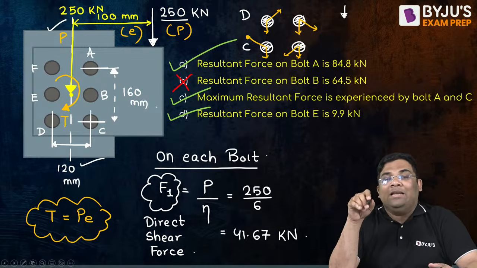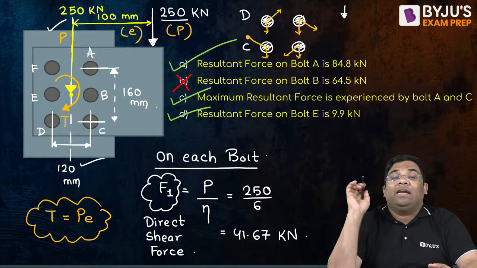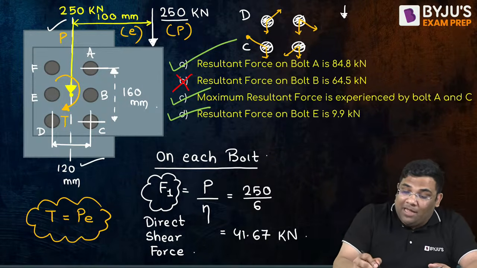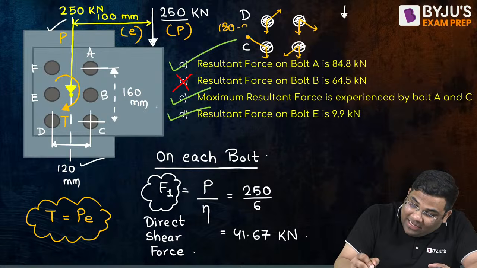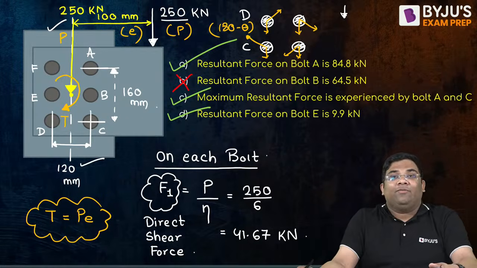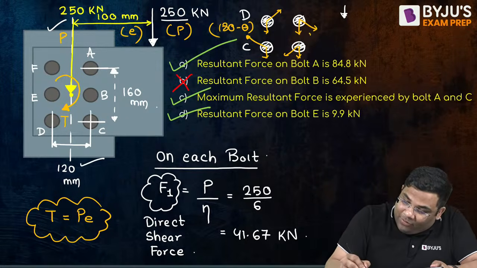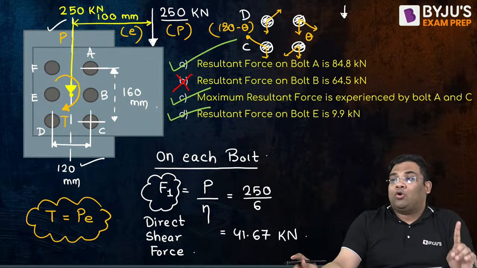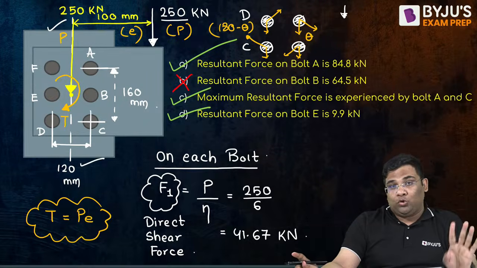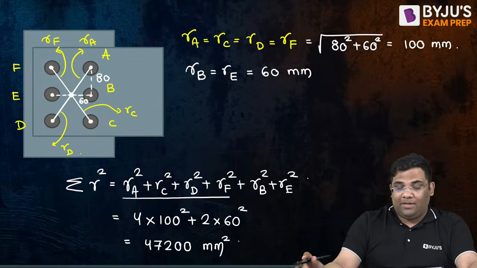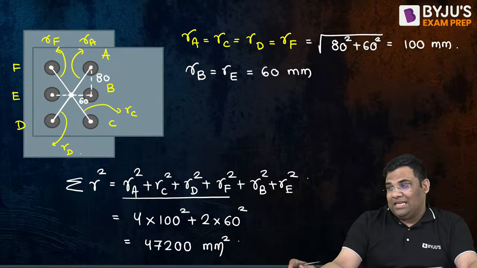The angle between the forces F1 and F2 for C and D will be how much? 180 minus theta. So always that negative term will come into picture. And here it will be theta. So remember, corner bolts close to the load. Here, corner bolts are A and C, right? They are close to the load.